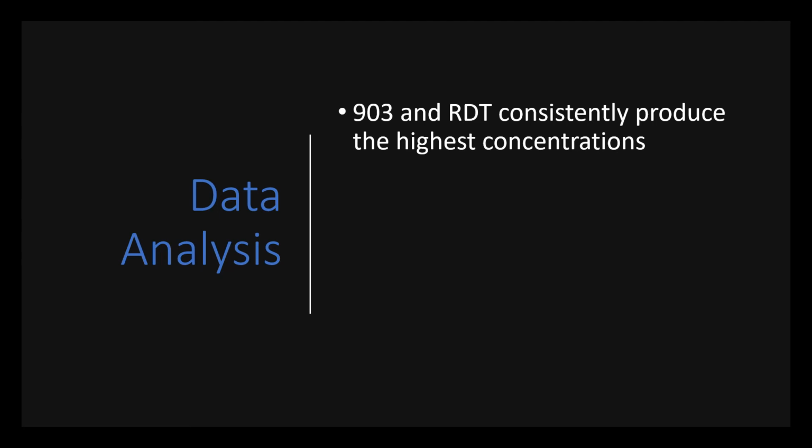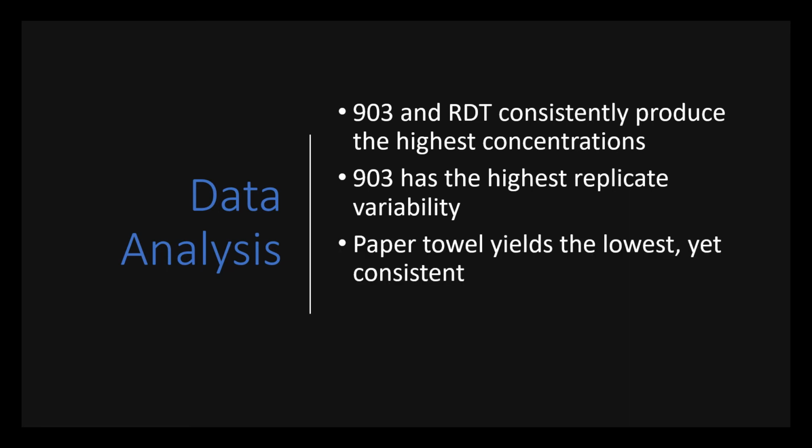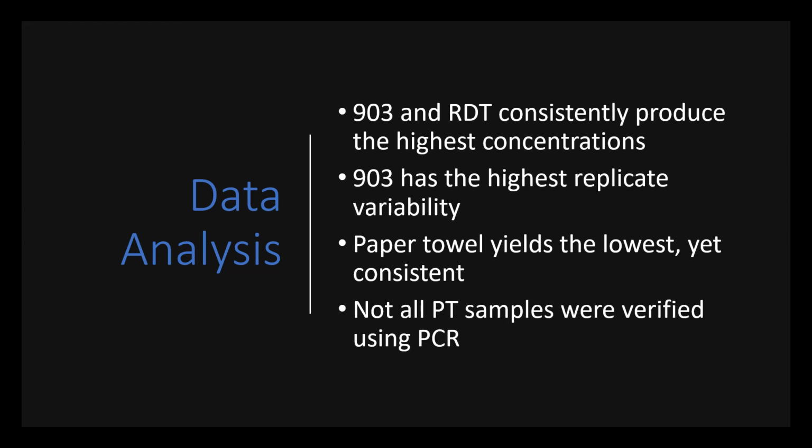Data analysis. The 903 and RDT consistently produced the highest concentration of DNA. However, the 903 did have a high replicate variability. Paper towels, while producing consistent levels of DNA, produced a low level of DNA, and this can be seen as not all paper towel samples were verified using PCR, and this implies that we're not even sure cholera DNA was present in each sample.